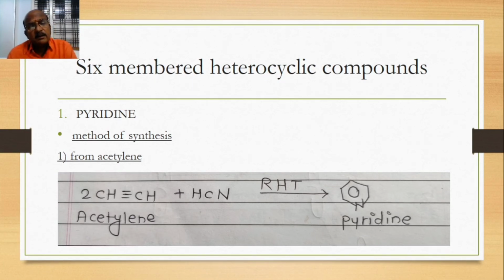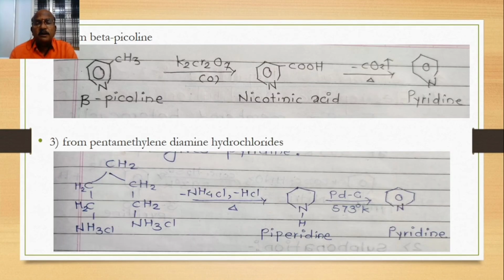That is pyridine. The first method is from acetylene. Two molecules of acetylene are mixed with hydrogen cyanide. They will be passed through a red hot tube. There is a formation of pyridine. This is a very simple method of preparation for pyridine.